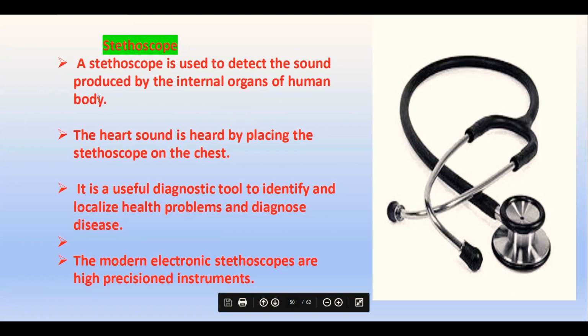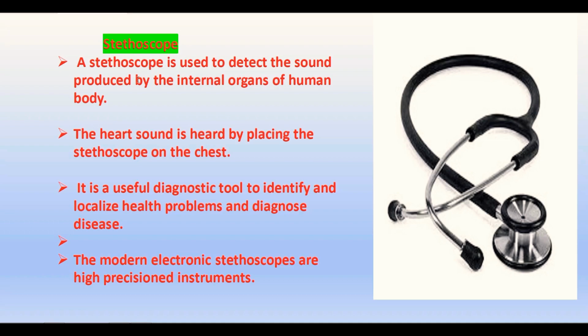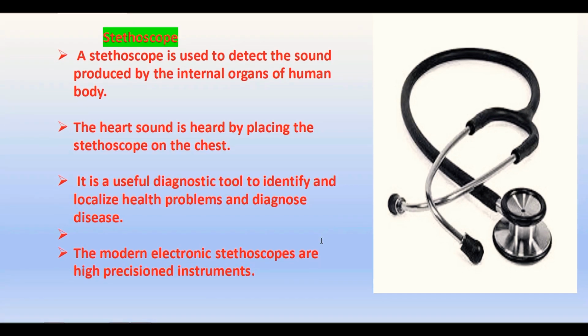The pressure can be measured using a stethoscope. A stethoscope is used to detect the sound produced by the internal organs of the body. The sound of the heart is heard by placing the stethoscope on the chest, and it is a useful diagnostic tool to identify and localize the health problem and diagnose the disease. The modern electronic stethoscopes are high precision instruments through which a doctor can measure the beat or the sound of the heart and different organs of the body very accurately.